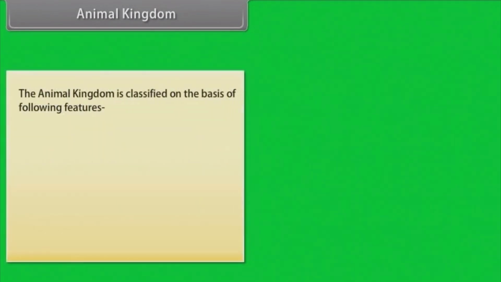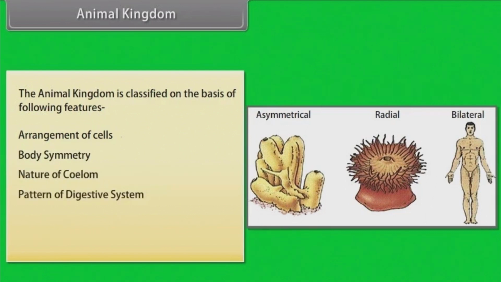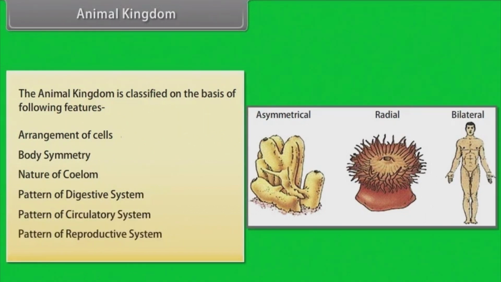All animals are also heterotrophs, meaning they must ingest other organisms for sustenance. The animal kingdom is classified on the basis of the following features: arrangement of cells, body symmetry, nature of coelom, pattern of digestive system, pattern of circulatory system, pattern of reproductive system.